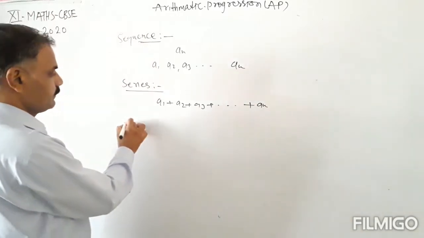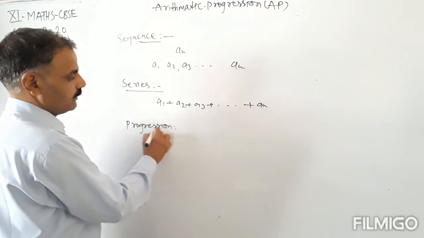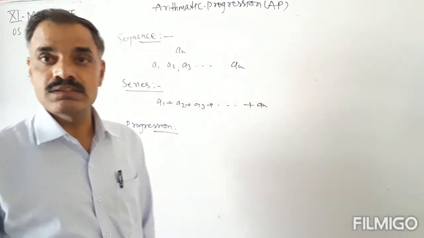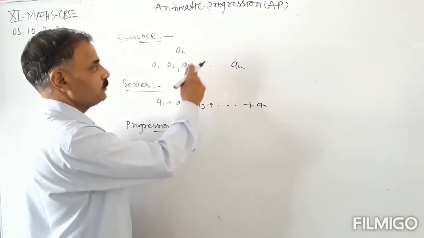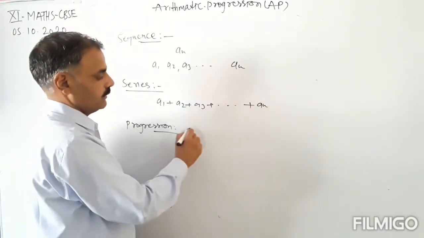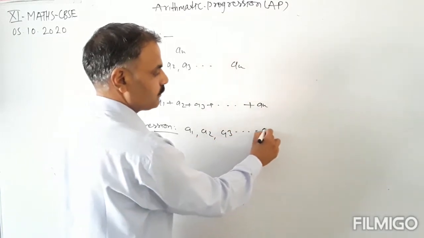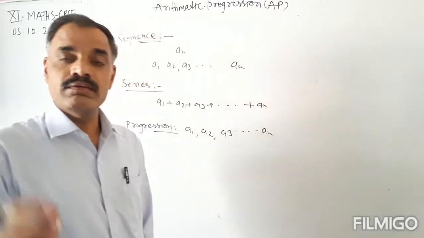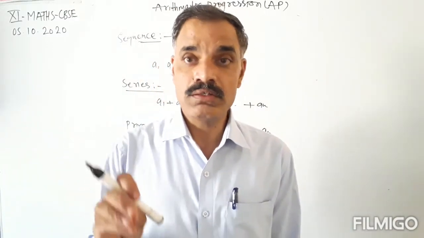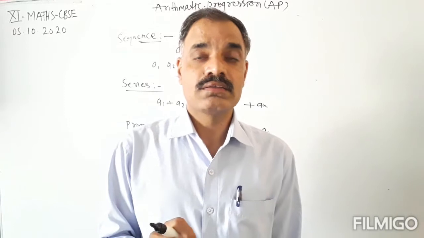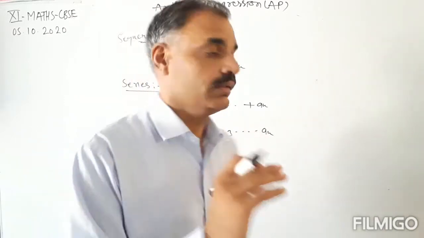Now the progression. If the terms of the sequence a1, a2, a3 and so on an follow a particular pattern, then these terms are said to be in a progression.